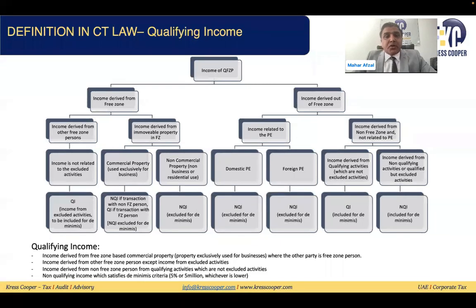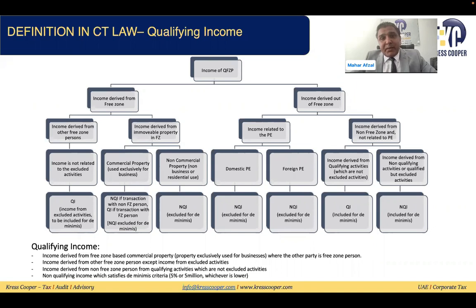So on overall basis, what is my qualifying income? Four things, as I mentioned. Income generated from the other free zone person, unless these are from the excluding activities. Income generated from out of the free zone from the qualifying activities, unless those qualifying activities are falling under the excluding activities. Income generated from the de minimis, and income generated from the commercial property which is being used exclusively for business purposes, and this transaction is being made with another free zone person. And the same thing we discussed earlier as well.